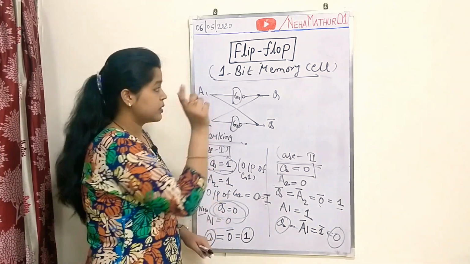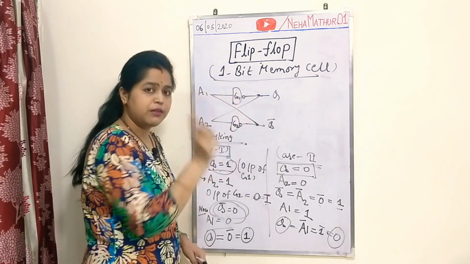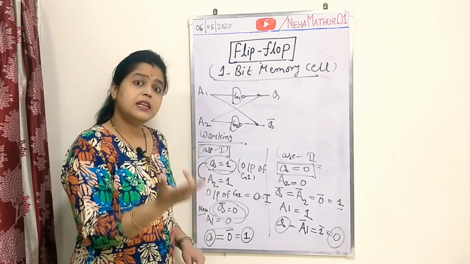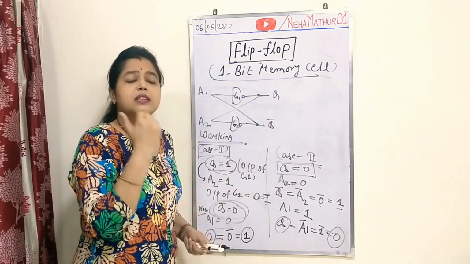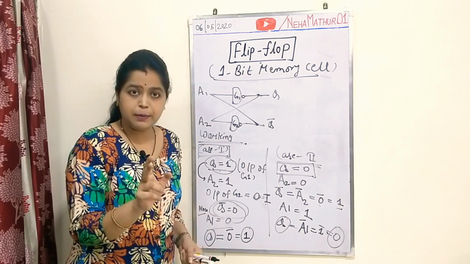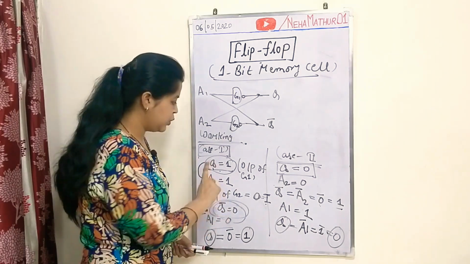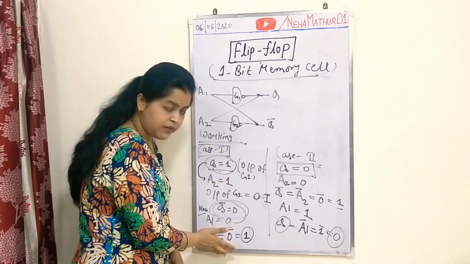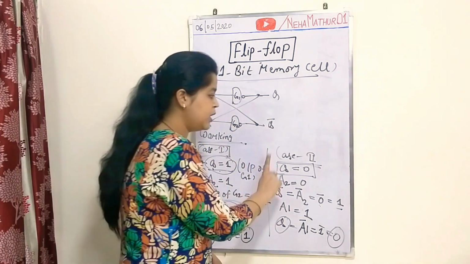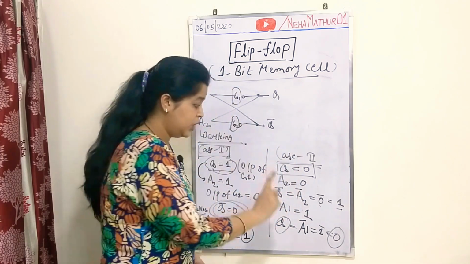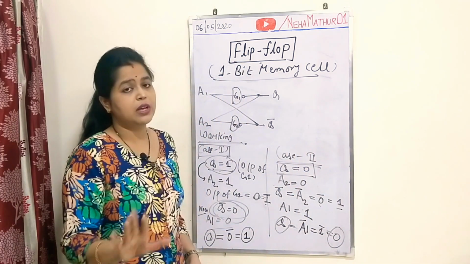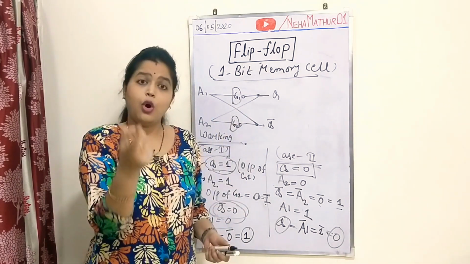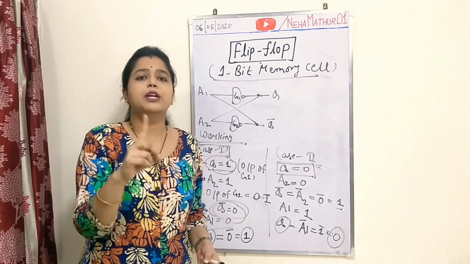That means this flip-flop circuit will hold its own state unless the next assumption takes place. I am again repeating that if you assume q is equal to 1, then the circuit will hold 1 at the end of the working. Similarly, if you assume q is equal to 0, it will hold q equal to 0 at the end of the working. That means this circuit is capable of locking or latching a single bit of information.